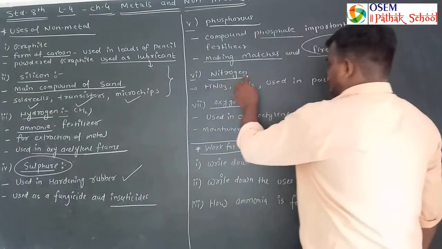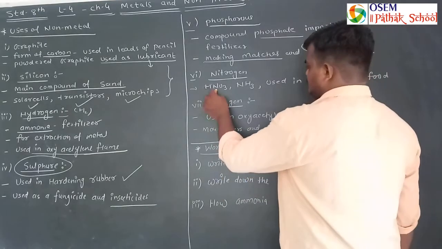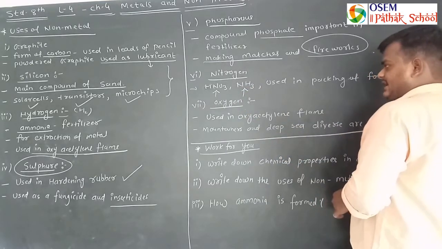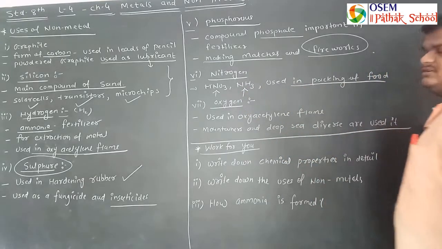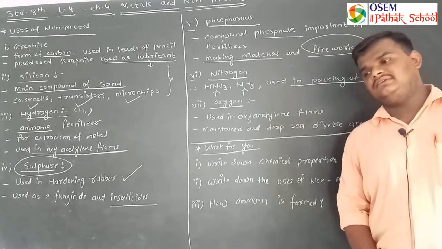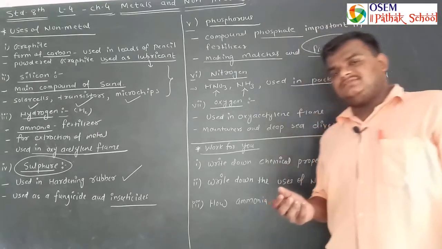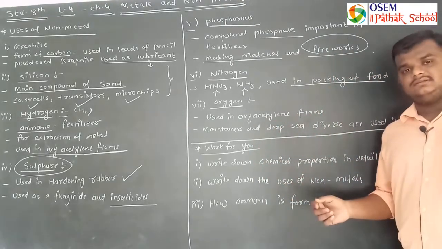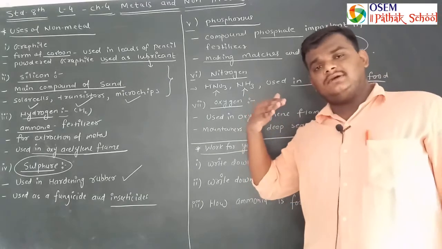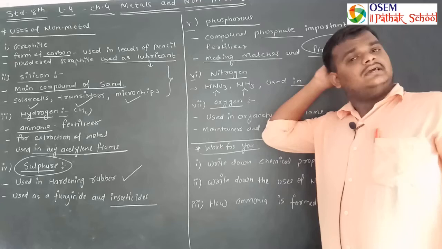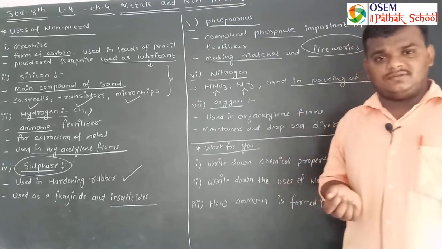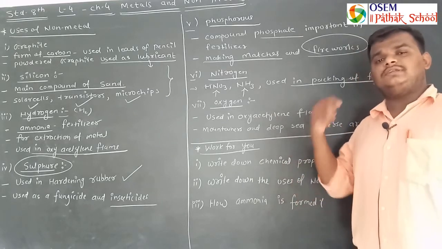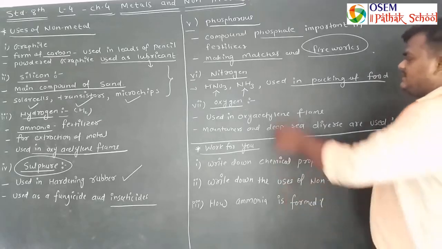Now the uses of nitrogen. Nitrogen is used in the manufacturing of nitric acid, the manufacturing of ammonia gas, and in the packaging of food. When we buy a packet of Balaji wafers, a gas is available inside and this gas is nitrogen. Nitrogen keeps packaged food crispy, we can say. It holds the original taste of the food throughout the year, for many days.